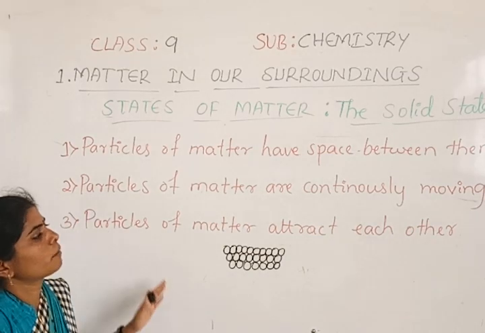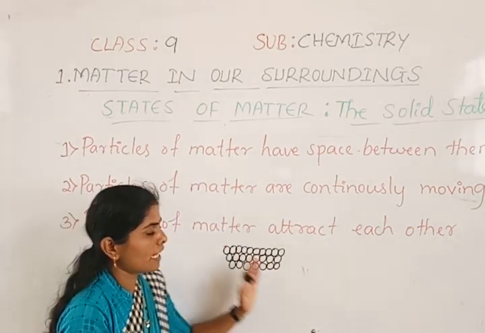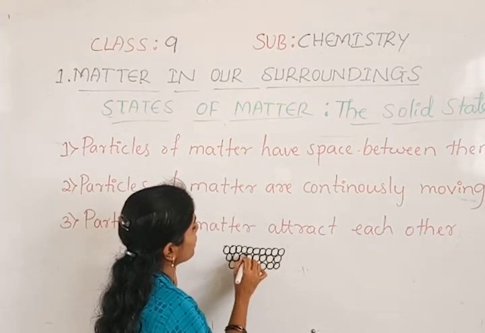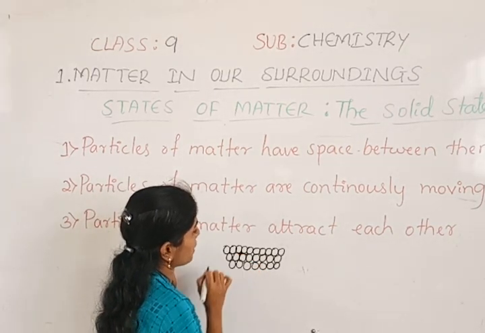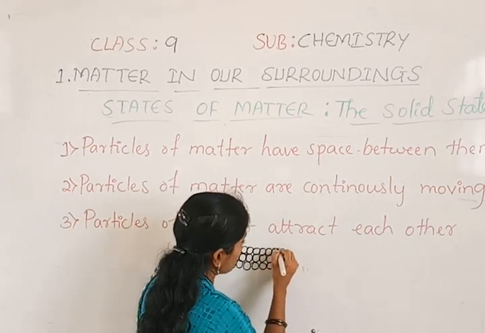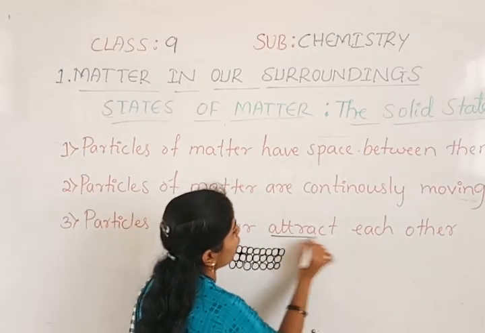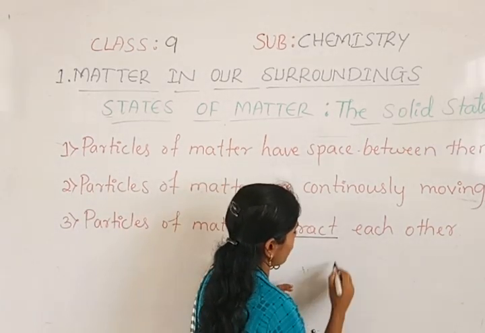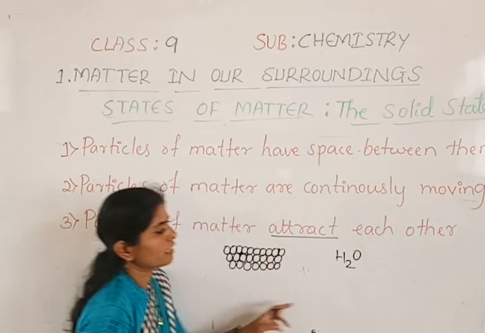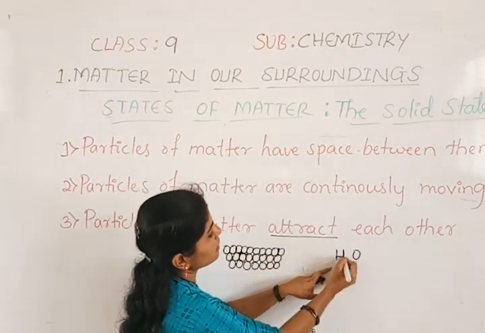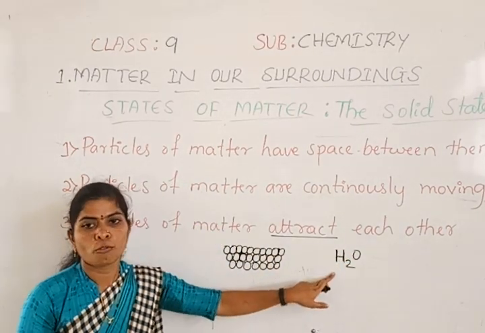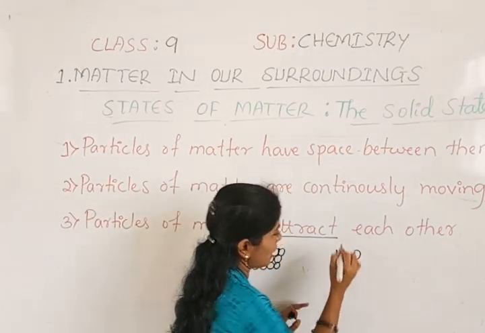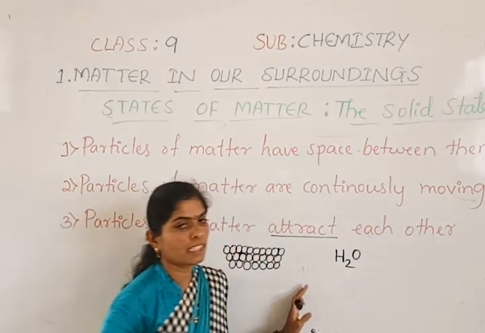Okay. Since the molecules are tightly arranged or compactly packed, in between these two particles some force will be there. That is what? The force of attraction. Like, if we say the water, this is H2O, the molecular formula of water. Here two hydrogen atoms are there and one oxygen is there.